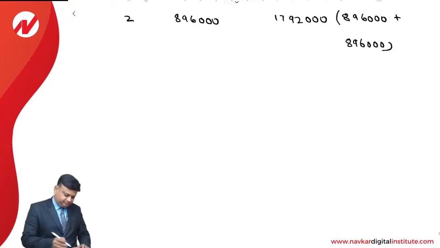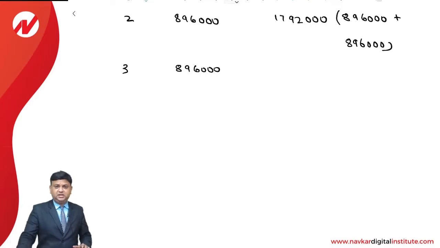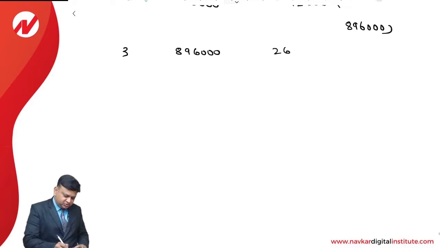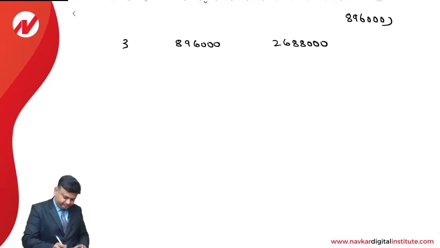Third year, it is again 8,96,000, so cumulative will be 26,88,000, that is 17,92,000 plus 8,96,000.